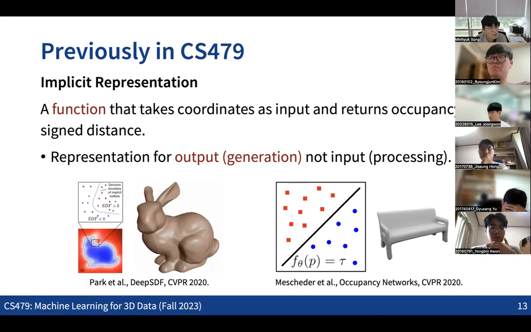Since the shape is now represented as a function, this can be the representation as the output of neural networks, but it cannot be an input to the neural net, because the representation itself is a function. We can also get into how we can generate a 3D shape with the implicit representation.